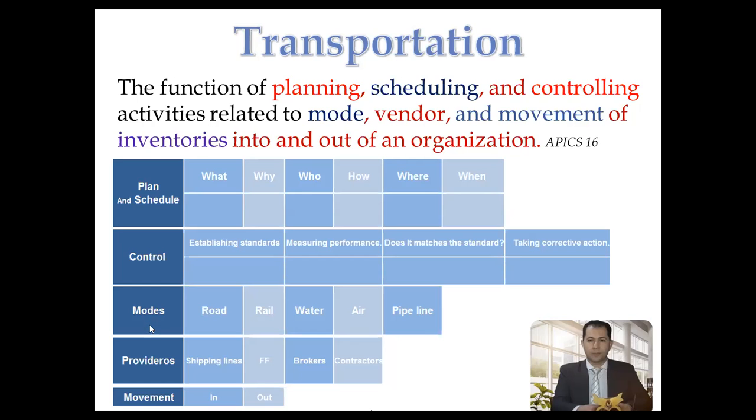Moving to another action that you have to consider, controlling and planning the providers. During your work in transportation, generally you will have collaborators or service providers. You will have shipping lines or airline companies, which will be responsible for moving your container or your goods from one port or one point to another point, and freight forwarders, brokers, and contractors. Finally, we are moving the goods or inventories into and out of our firm.